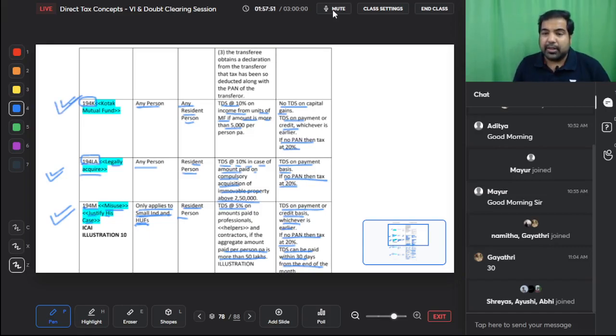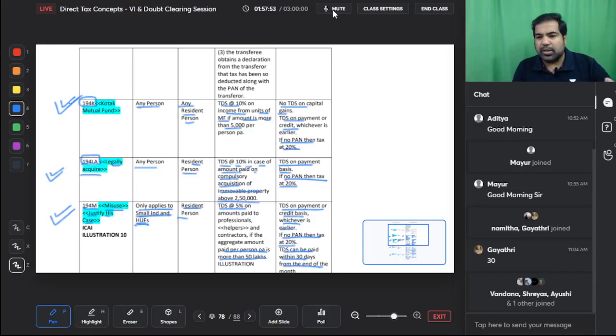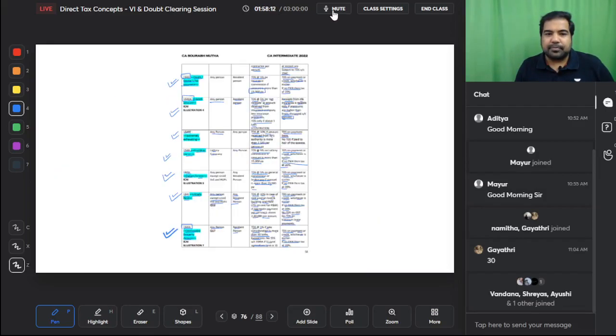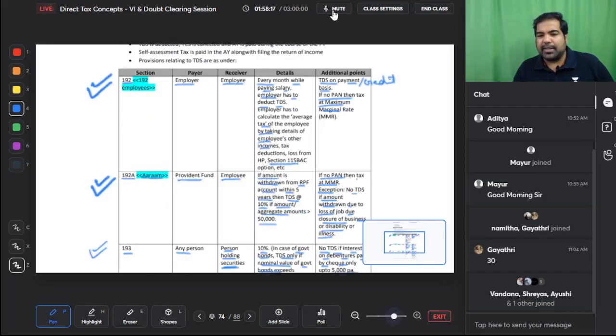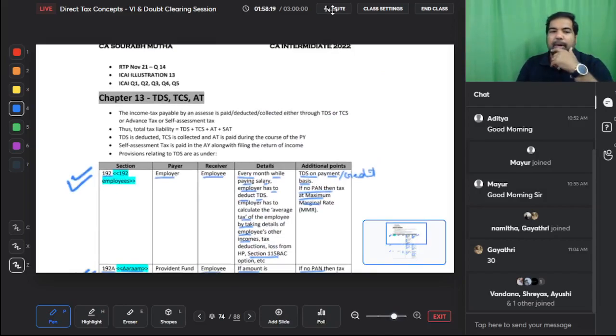Guys, some standard things. Payment or credit, whichever is earlier, is mostly standard. If no PAN, then TDS at the rate of 20% is mostly standard, except few situations, guys, like 194O, where it becomes only 5%, and 192 and 192A, where it becomes MMR. So except a few situations, it's always going to be at the rate of 20%. And with that, guys, more or less we've completed the TDS part, which is 90% of the bigger part.